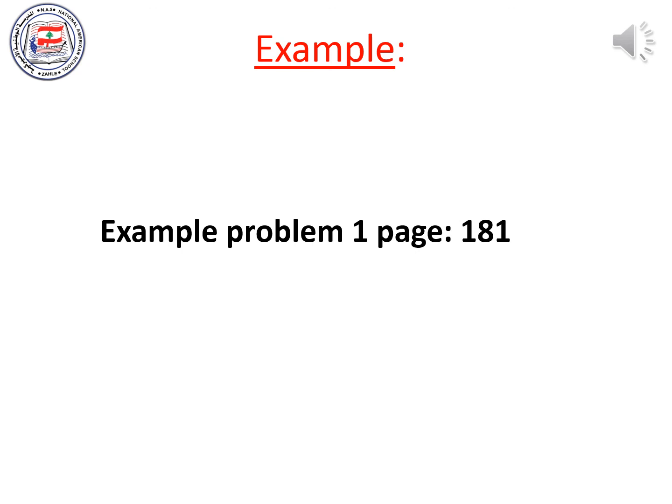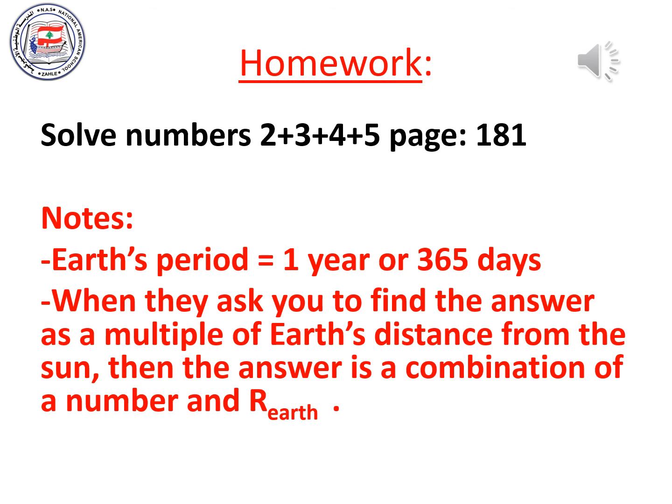We have the distance from the first moon to the planet, which is Ra, we have the period of the second, which is Tb, and we have the period of the first, which is Ta. So we do cubed radical Ra cubed times Tb squared over Ta squared, and we get the final answer of 19 units. As a homework, please solve numbers 2, 3, 4, and 5, page 181.